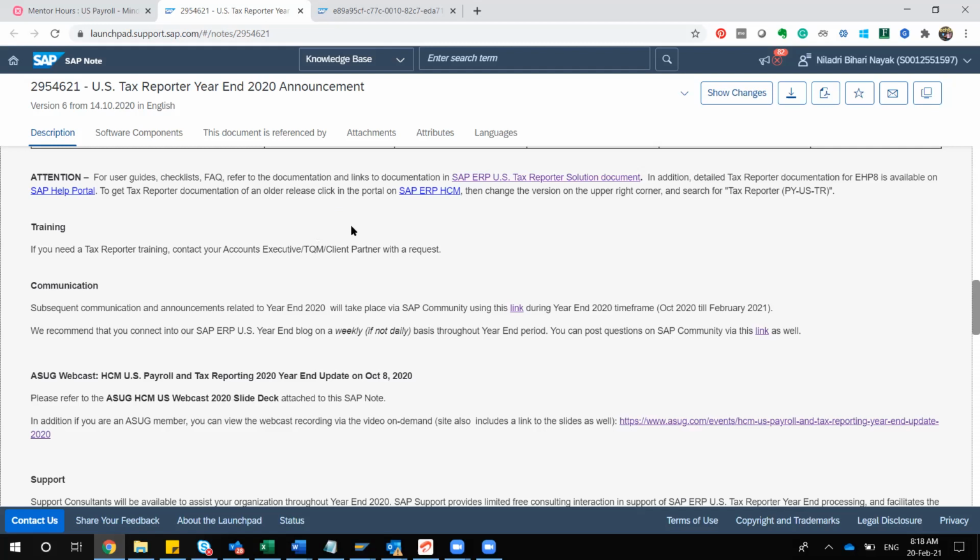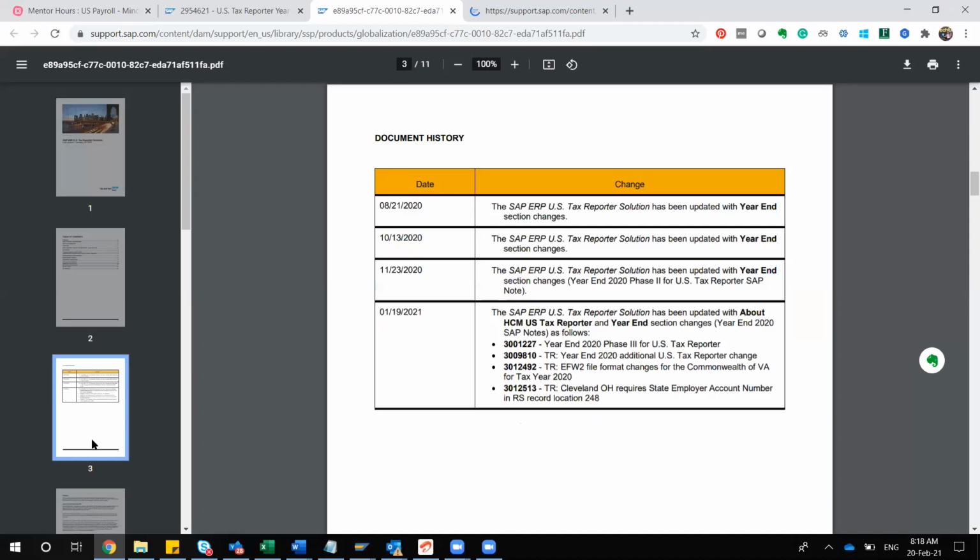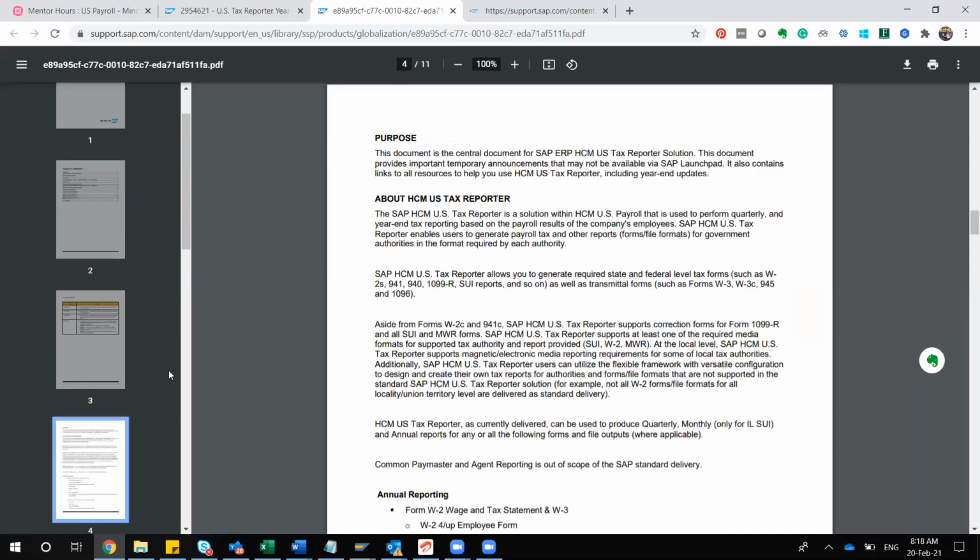That is one of your responsibilities. Regarding documentation, there are some hyperlinks SAP has given for the user guide, or checklist. Checklist is one of the important activities. Suppose you are working as a project manager or as a functional consultant, is there any other checklist to be referred? That checklist link they have given here. So I'll just go to that. I think this is the same note only. Just a minute, let me check. I think I've said this in one previous session. Yes, this is actually the list.